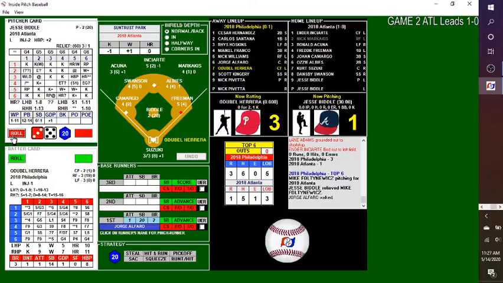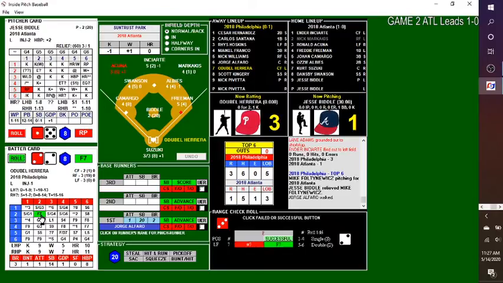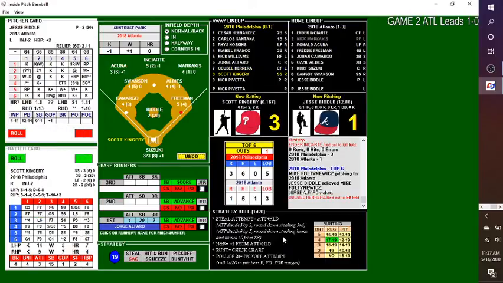Odubel Herrera due up. He's 0 for 2. And the pitch. A swing, and this is a range play. Tough play here. Swing and a drive to left field. Acuna ranging over, dives and makes a beautiful catch. Look at that. He needed a 1, 2, or 3 in order to catch it, and he draws a 3, robbing him of the single. A big play there by Ronald Acuna.